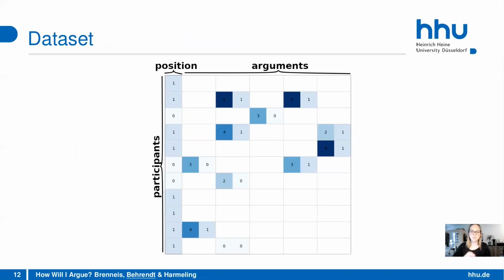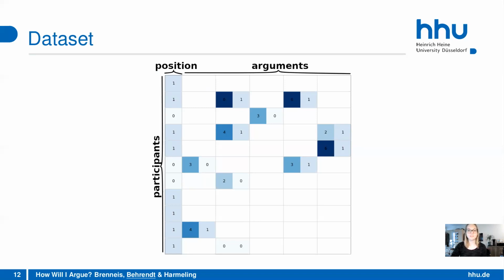If you zoom in to the data, what you see here is just a really small fraction of it. Every row represents a participant. We collected data from every participant, and in the first column you see the opinion of the participant on one of the positions that we asked about, for example the plastic packaging issue. We asked each participant if he or she is for or against plastic packaging, and this is the value you can see in the first column.